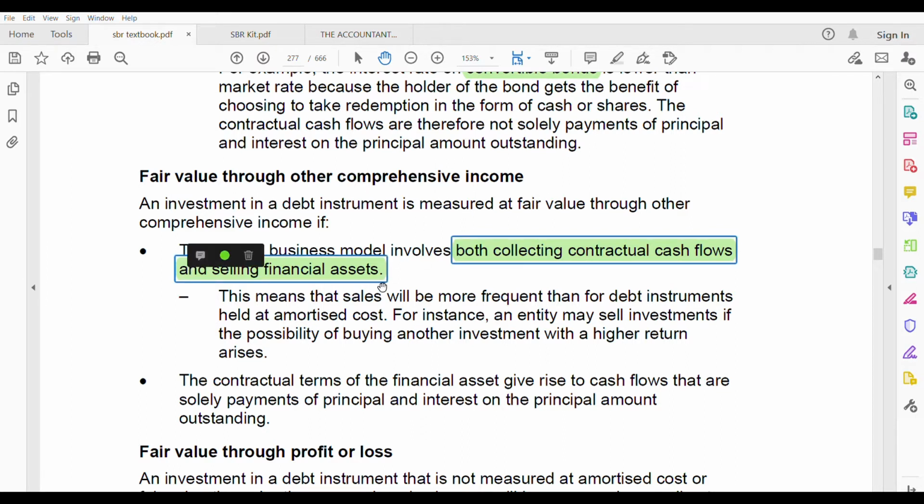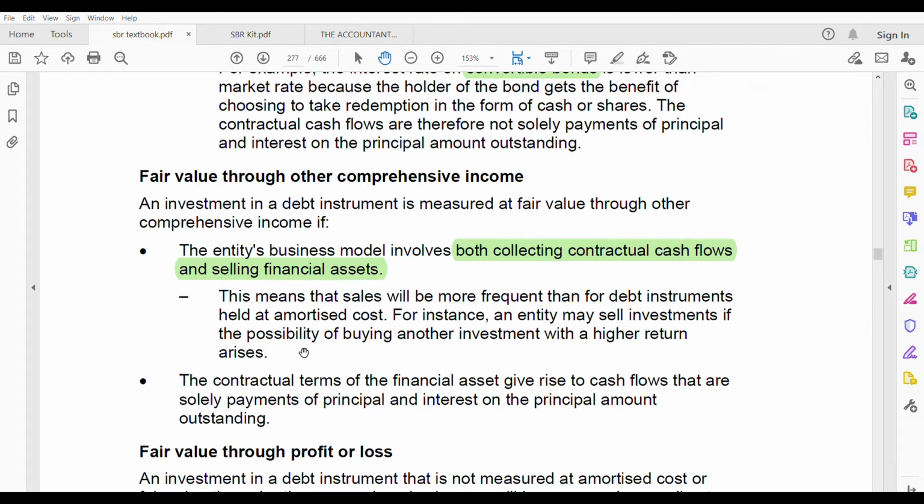And selling financial assets in the other comprehensive income. What does this mean? This means that sales will be more frequent than for debt instruments held at amortized cost. You're selling. The frequency of your selling is high. For instance, an entity may sell investments if the possibility of buying another investment with a high return arises. Definitely, if you see that you can buy another investment with a high return, you will sell the current one and buy that one.